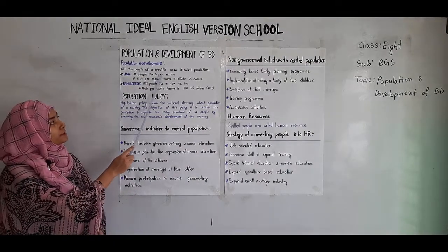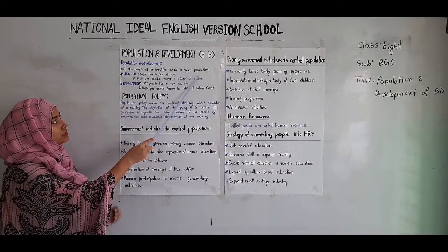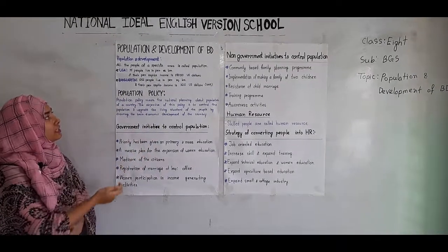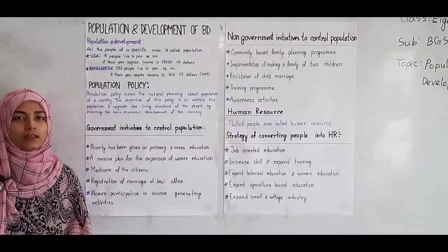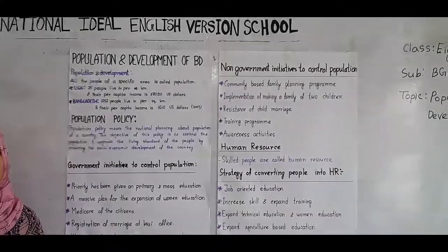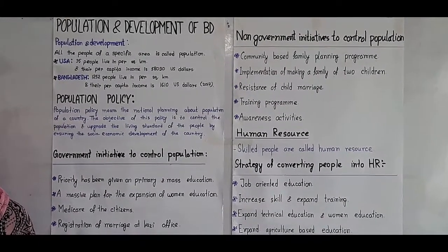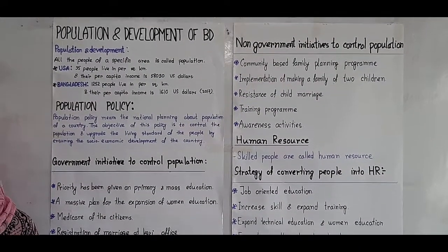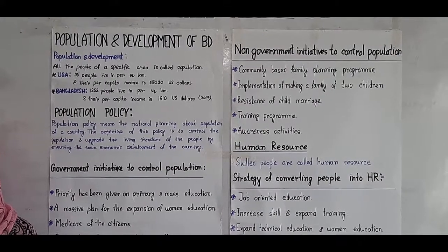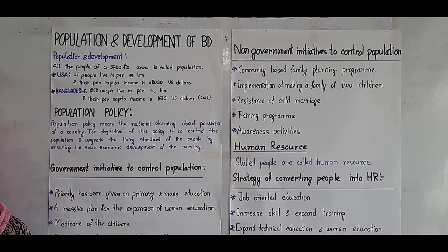All the people of a specific area is called population. That means all the inhabitants of a specific area. If we talk about Bangladesh, all the people including this country will be included in the population. So if someone asks what is the volume of population in our country, the population of our country is about 18 crores.